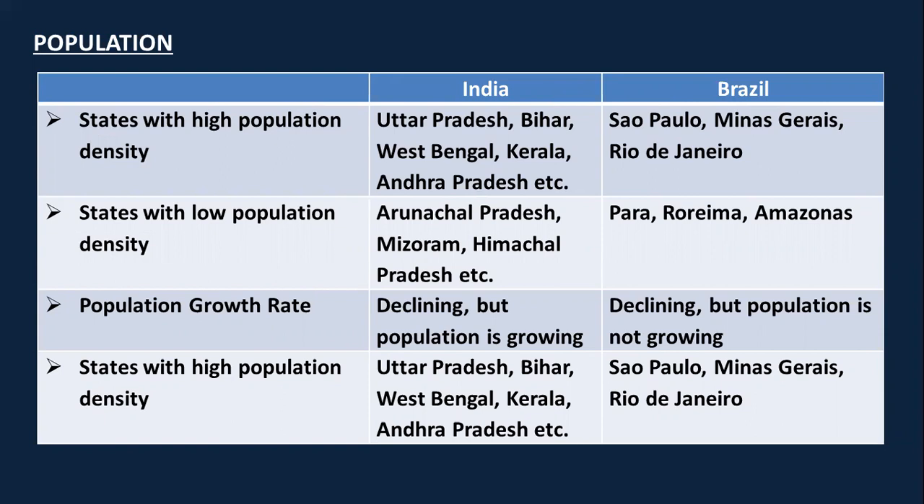On the contrary, if we talk about Brazil, highest population density is found in Sao Paulo, Minas Gerais and Rio de Janeiro. Low population density is found in Para, Roraima and Amazonas. Talking about population growth rate, although it is declining, the population is also not growing. How is that possible? It is possible because the growth in population of Brazil is negligible.